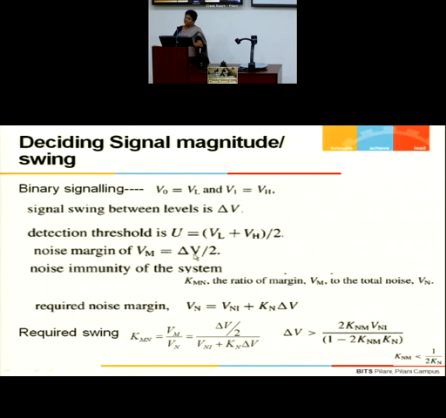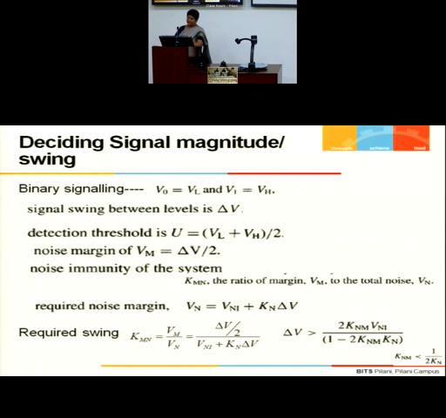How much margin do you have for binary? It is delta V by 2. For multiple valued, it would be delta V by 3 for ternary, and delta V by 4 for quaternary. Even though we start with the ideal value, actually it would be less than that. So the total signal swing that you have, delta V by 2 or 3 or 4, is divided by the noise. Divide by signal to noise. The higher this value, the better the noise immunity.